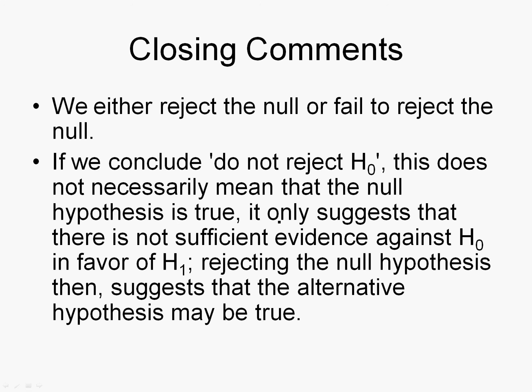A few other closing comments. We either reject the null or fail to reject the null. If we conclude do not reject the null hypothesis, that does not necessarily mean the null hypothesis is true. It only suggests there's not enough evidence to reject it. We've just not done a good job with our sampling or something like that to reject the null hypothesis. So if we were to do it again with a different sample, we may get a different result. But when we set our significance level at 0.05, we're trying to make sure that we're not making a mistake, that we're not saying something is true which is not.